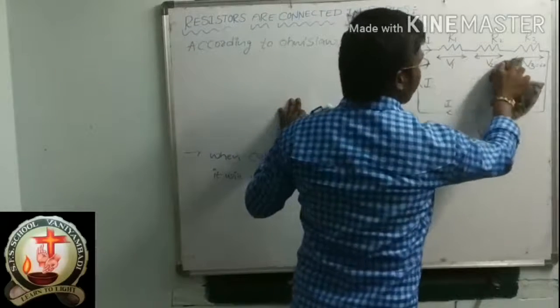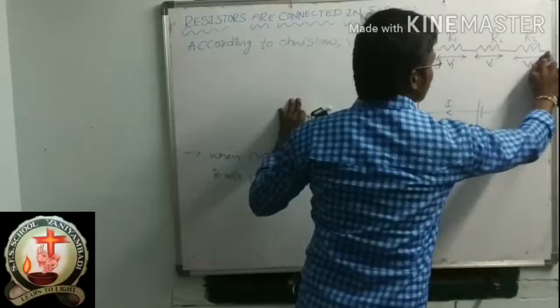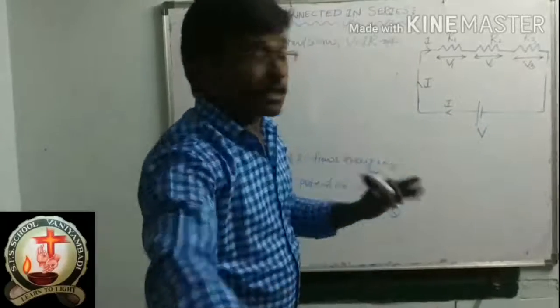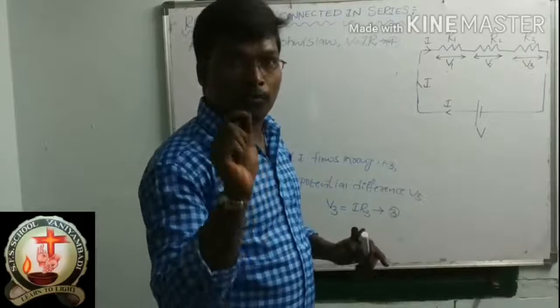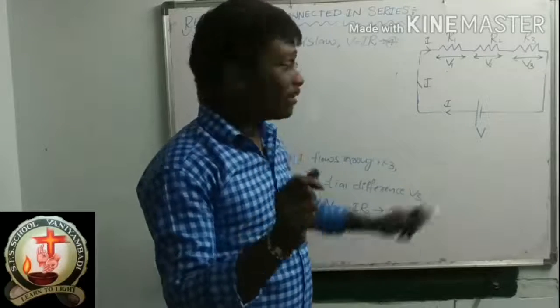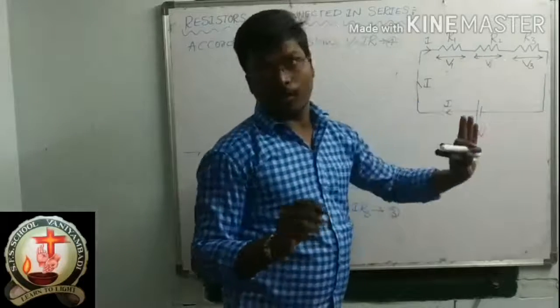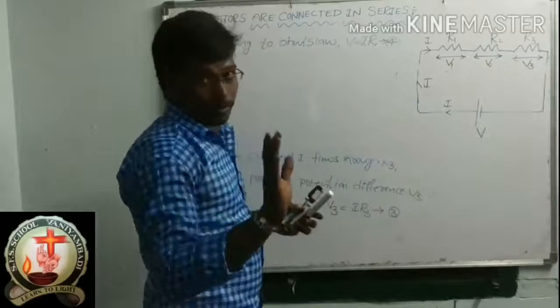The potential difference across the battery is equal to the sum of potential differences of resistors. Okay, so this step you can remember.